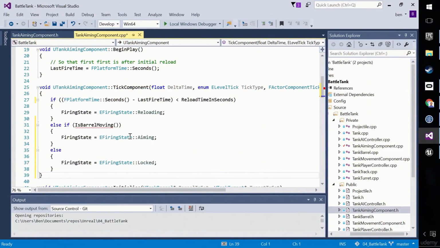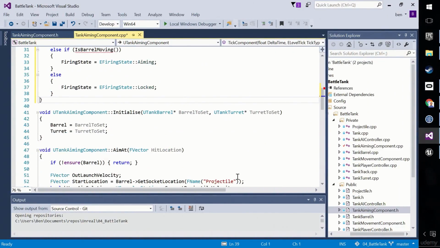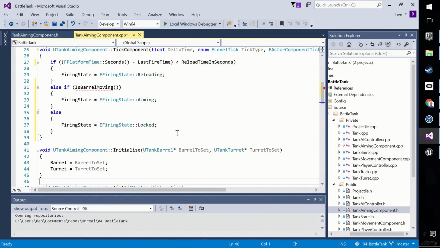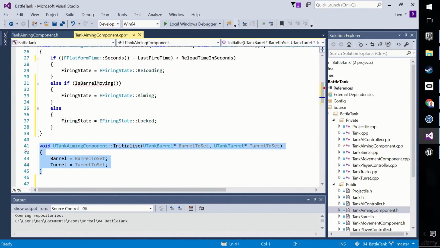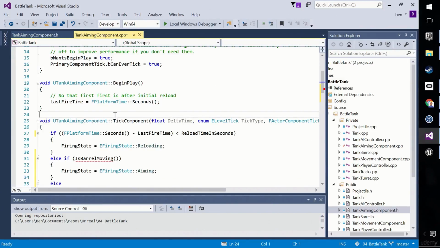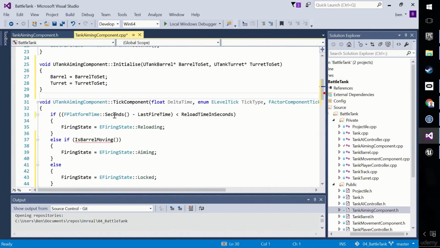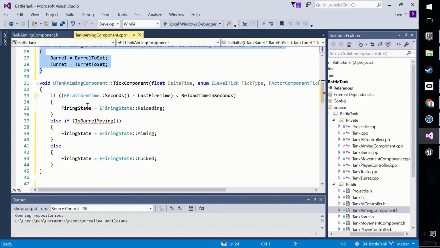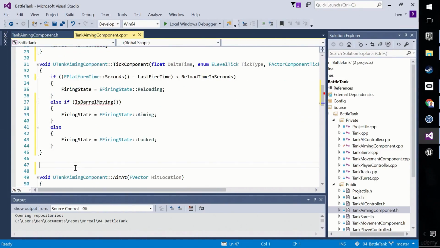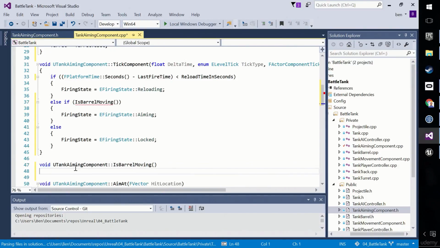Okay, welcome back. Let's make this IsBarrelMoving thingy happen. I'm going to do it, I think, under the Initialize. In fact, I'm going to move Initialize above TickComponent, OCD, that's what I call it. Okay, so we do the BeginPlay, then we do our kind of manual Initialize, then ticking happens, and then we ask questions like void, spelt UTankAimingComponent. I should have copied that, shouldn't I? And then IsBarrelMoving, comme ça.